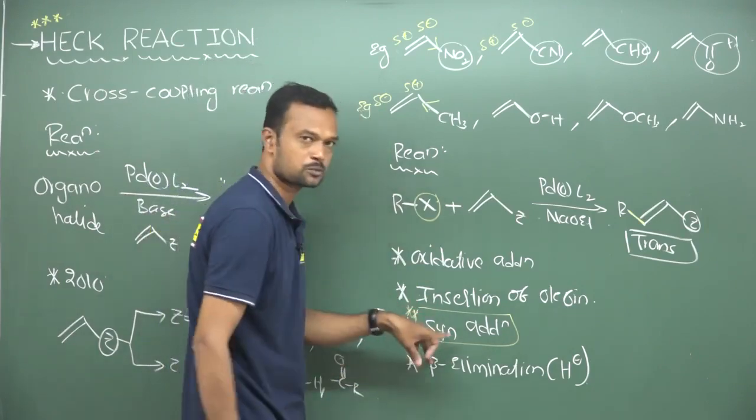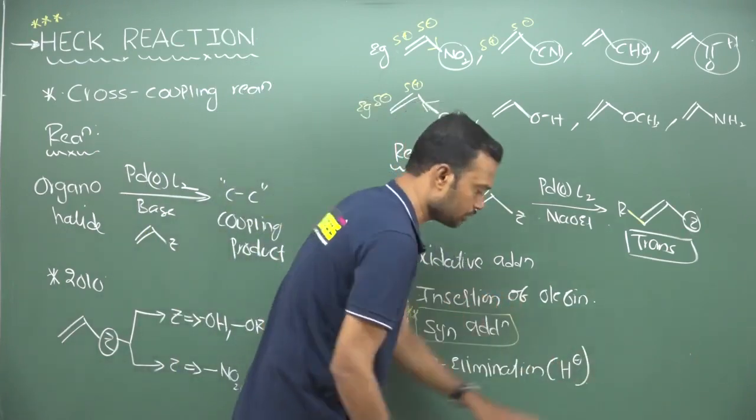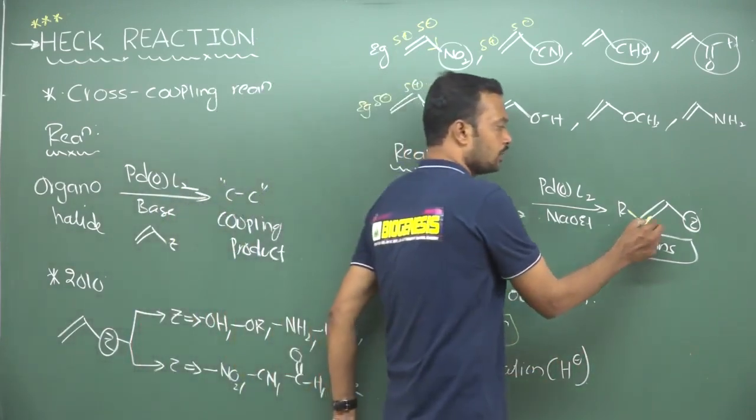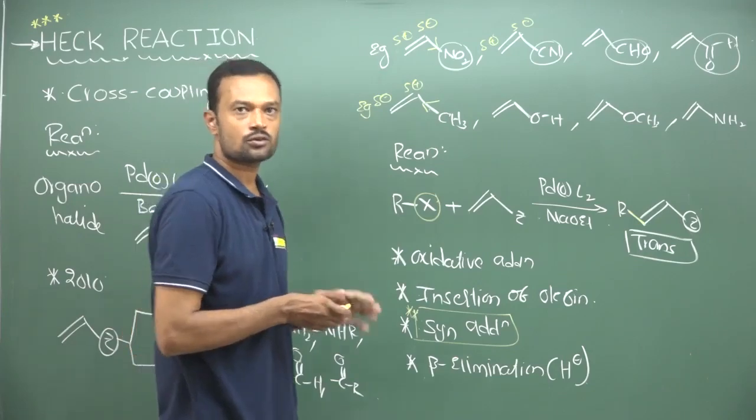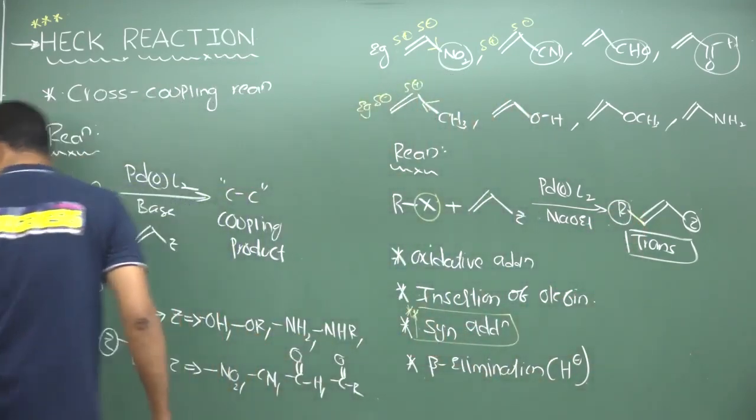Stereochemical questions you may expect in CSIR NET. Now beta elimination in the form of a hydride ion, this is also a most important one. So finally what happens? You will get a trans olefin mostly in this one, due to the steric crowding which the cis olefin suffers. So mostly you will expect a trans olefin.